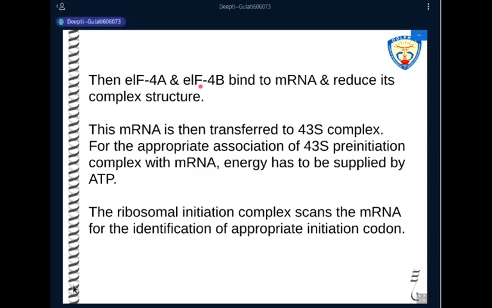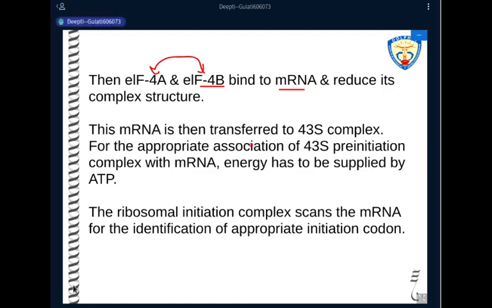Now one more factor binds, that is initiation factor 4B. This joins with the initiation factor 4A, and both these factors help to reduce the complex structure of the messenger RNA molecule.